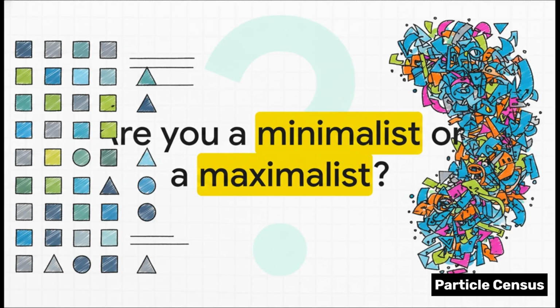So, do you prefer the comfortable simplicity of 17 or the mysterious truth of 995.5? As we wrap up this explainer, I'm going to leave you to decide for yourself. When you look up at the universe, are you a minimalist who likes those 17 comfortable building blocks perfectly organized on a classroom poster? Or are you a maximalist, ready to embrace the tangled, fractional weirdness of a reality made up of 995.5 degrees of freedom? Whichever number you choose, it absolutely changes how you view the universe around you. So, what's your number?